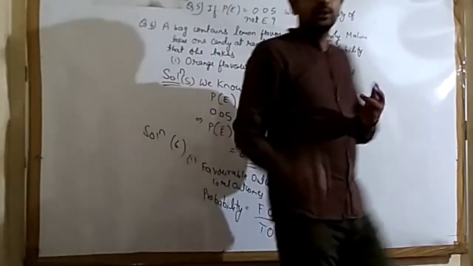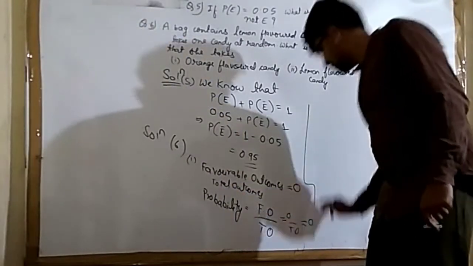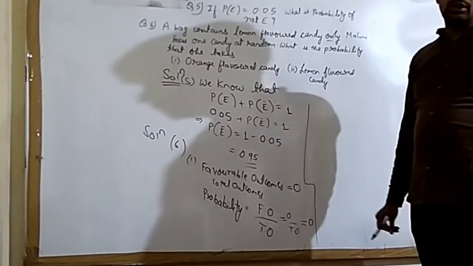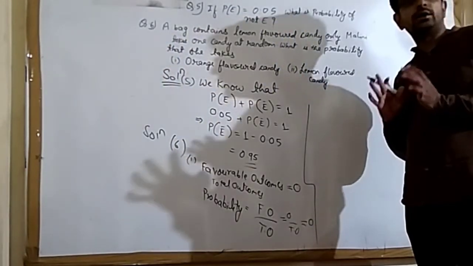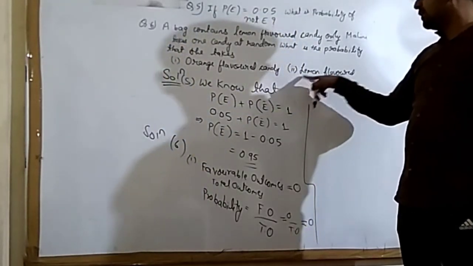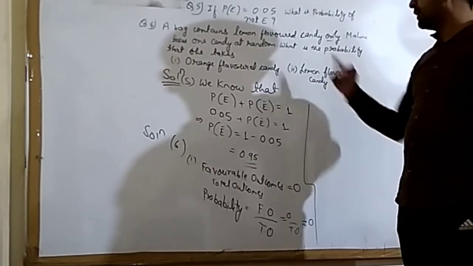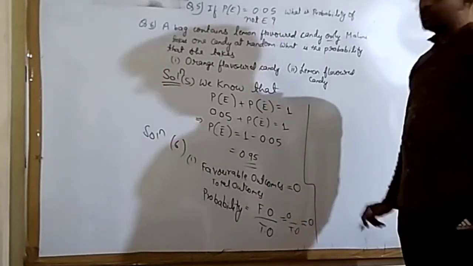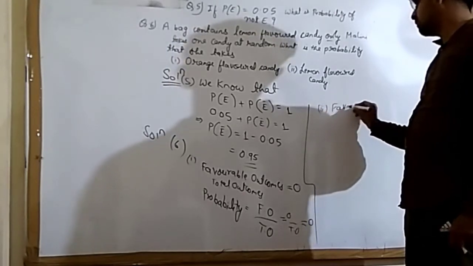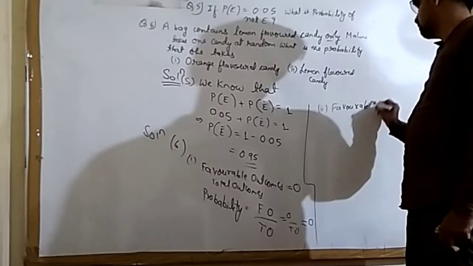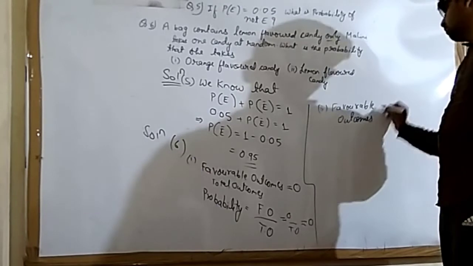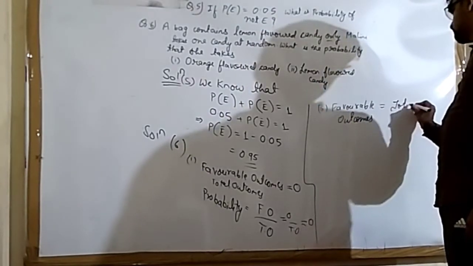Now see the second part of the question. What are lemon flavored candy? Inside the bag there are only lemon flavored candy, and we have to answer what is the probability that the candy is lemon flavored. So in this case, the favorable outcomes will be equal to total outcomes.